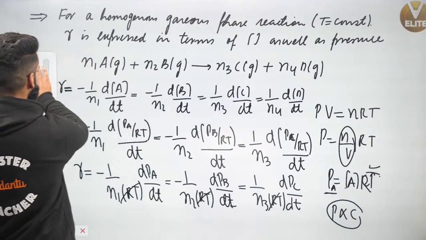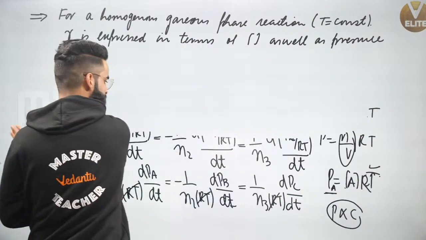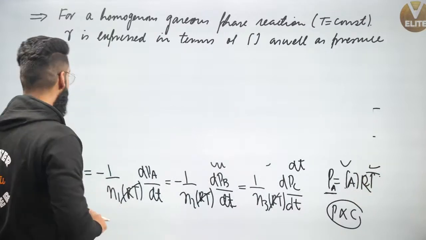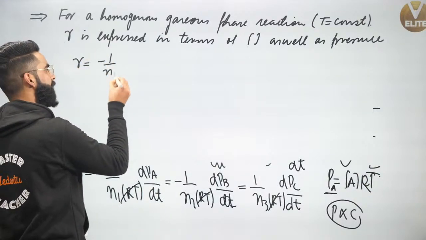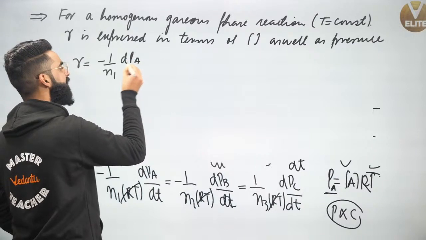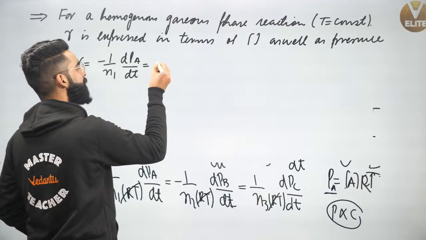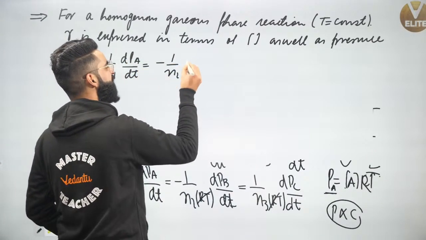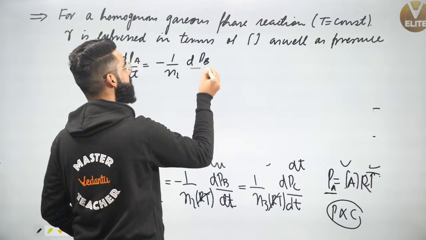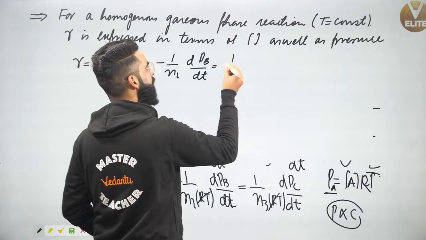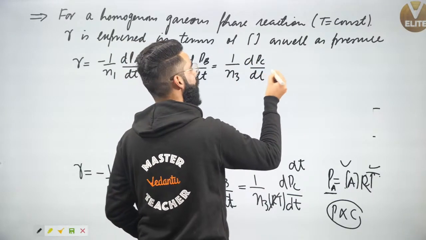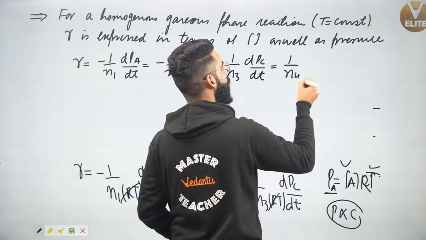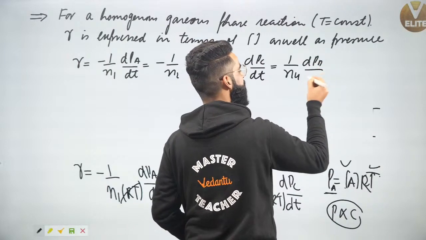So what I'll be left with right here, understand and remember at the same time, I can write the rate of reaction is going to be equal to minus 1 upon n1, d of PA divided by dt, which is going to be equal to minus 1 upon n2, d of PB divided by dt, which is going to be equal to 1 upon n3, d of PC upon dt, which is going to be equal to 1 upon n4, d of PD divided by dt.